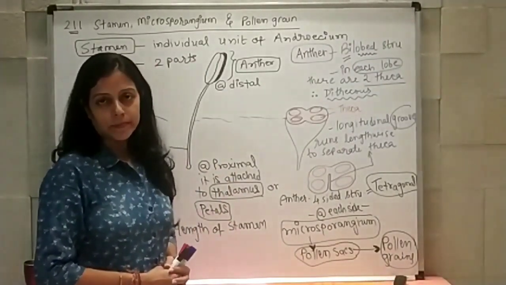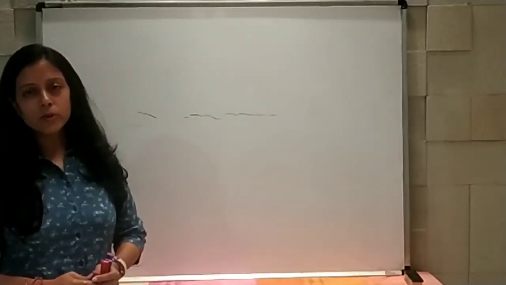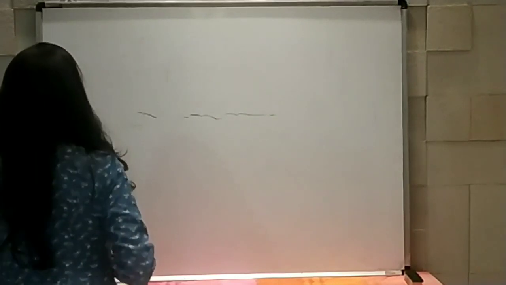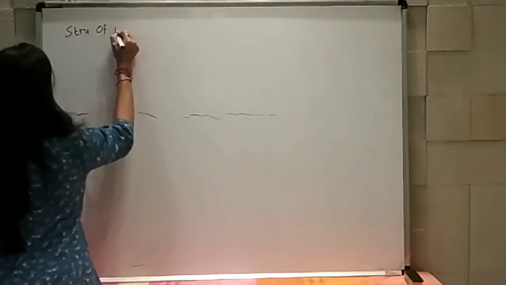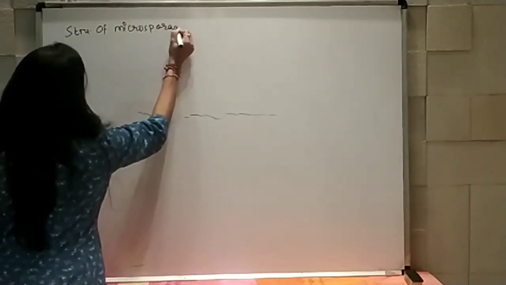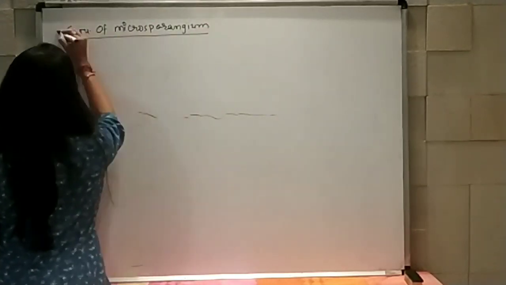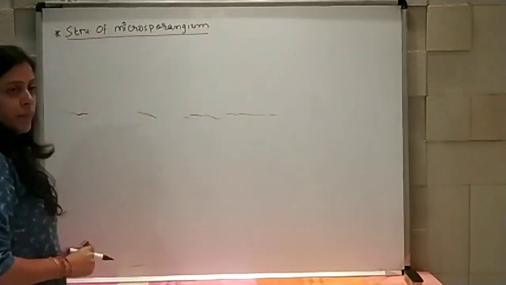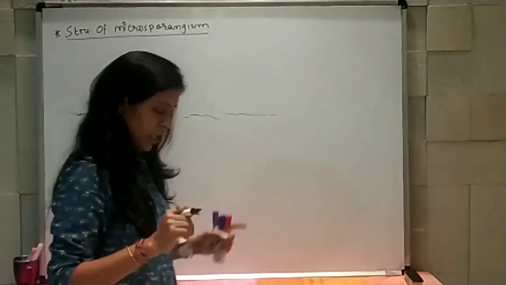So now we are going to start with the structure of microsporangium. First of all, the word meaning of microsporangium.